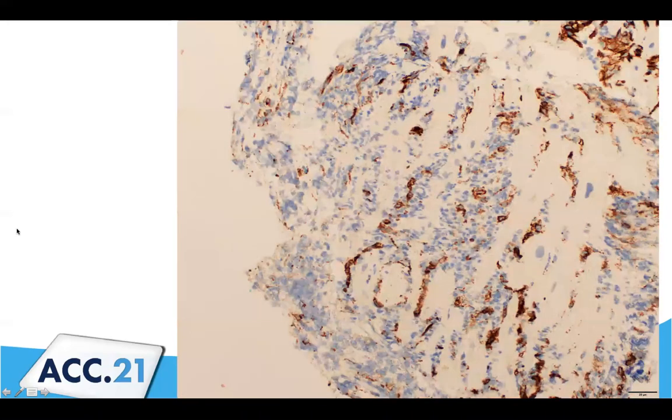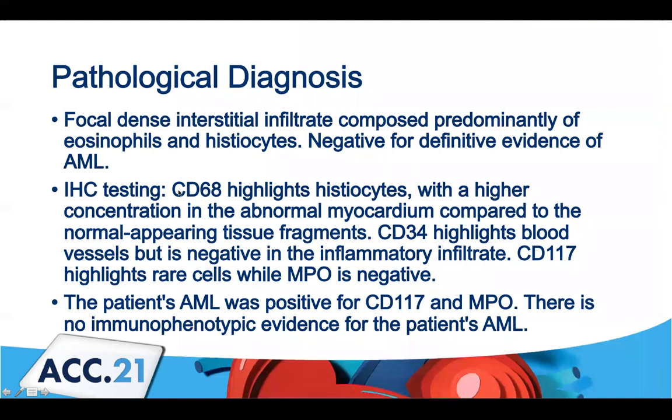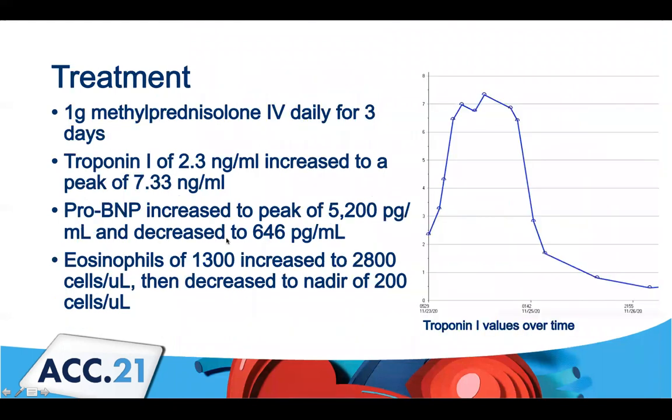His blasts were known to be CD117 positive. CD34 showed absence of blasts, though he does have normal CD34 staining of his endothelial cells in his myocardium. So ultimately he was diagnosed with an eosinophilic myocarditis without definitive evidence of AML infiltration.